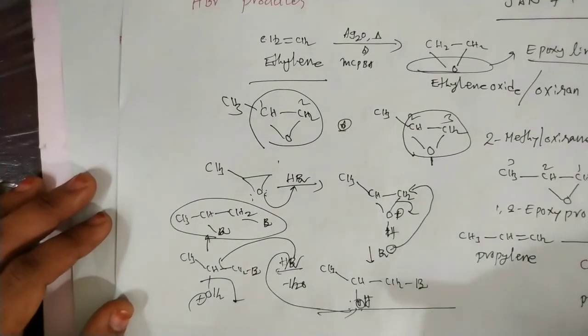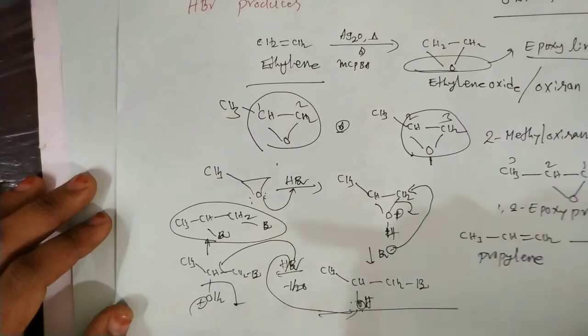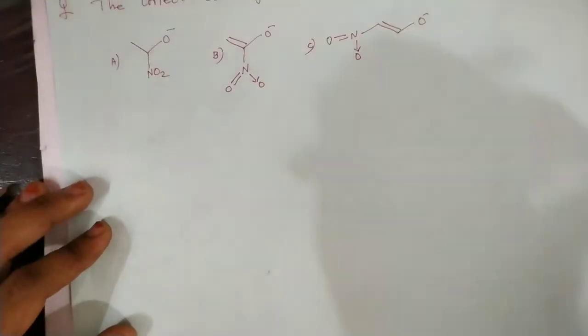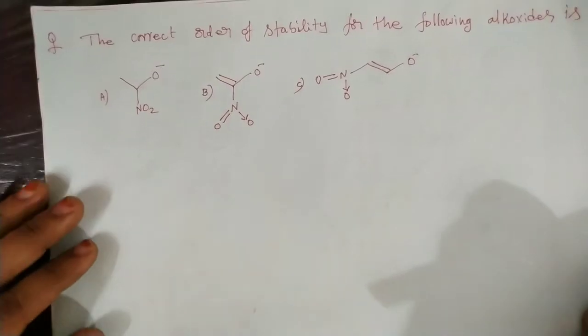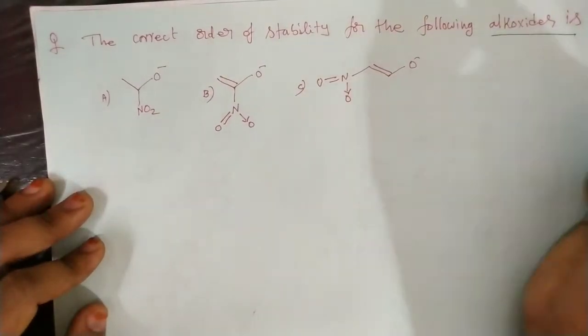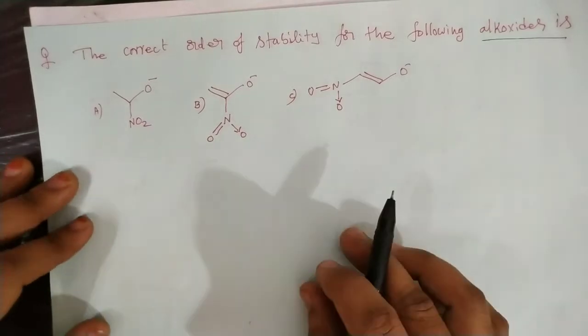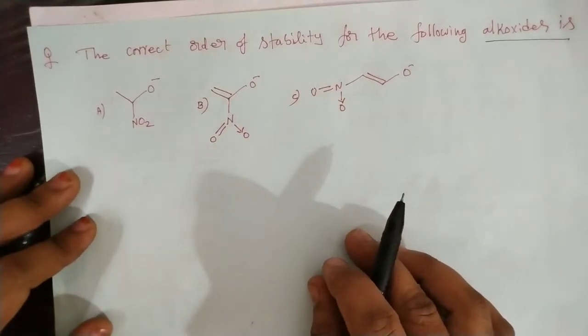So here in this case, one more question let us discuss. The correct order of stability for the following alkoxide ions. Okay, so here in this case this is explained on the basis of resonance.